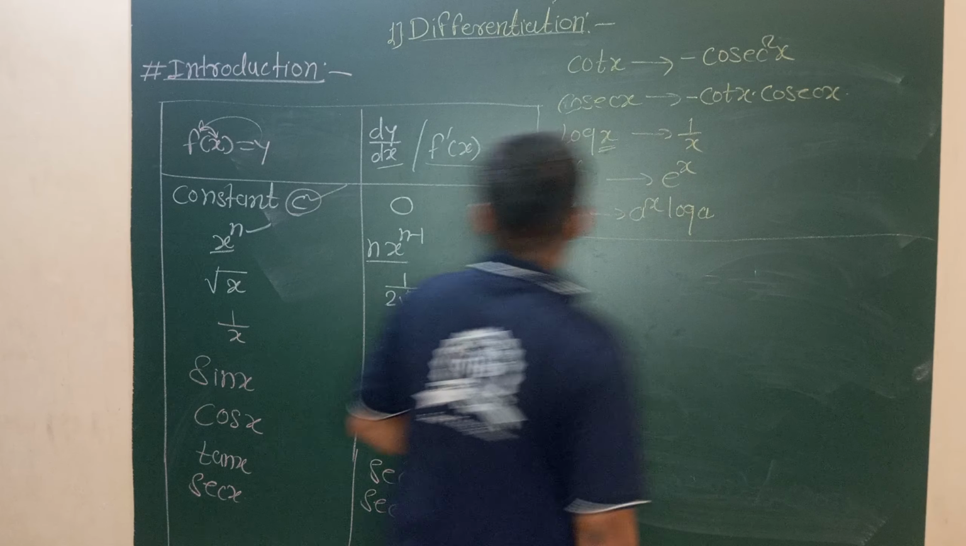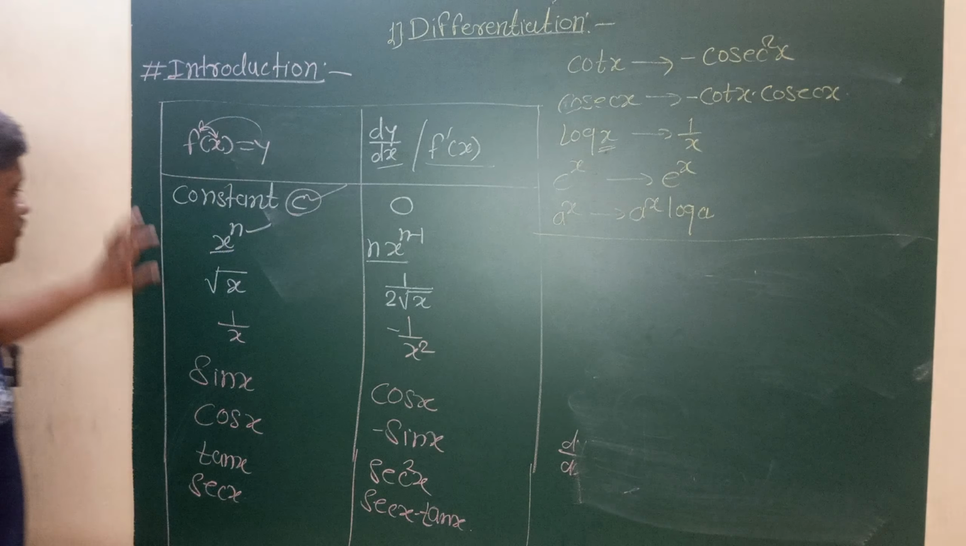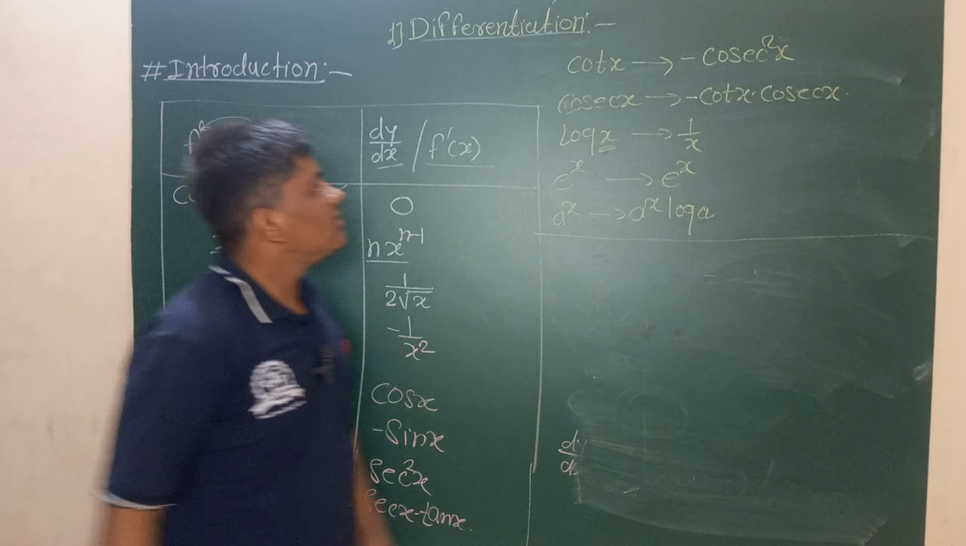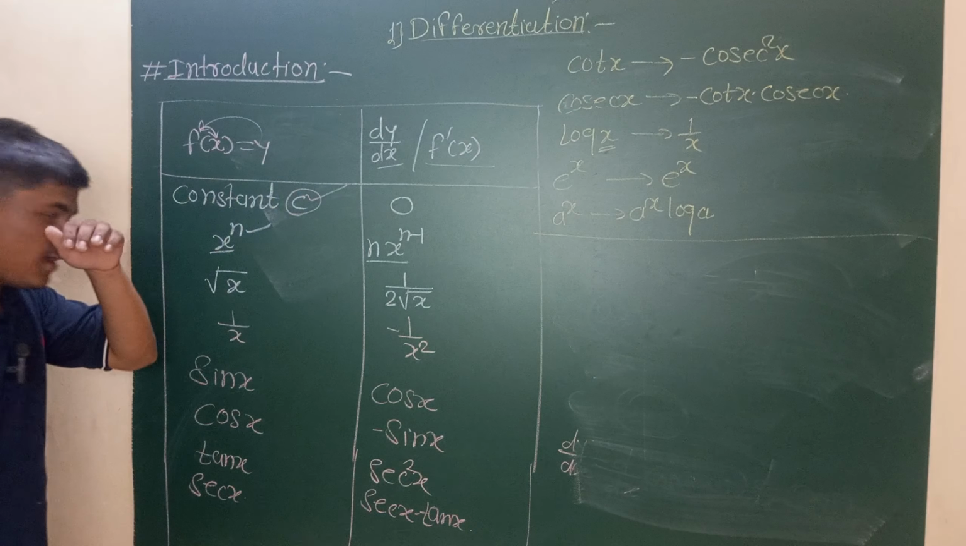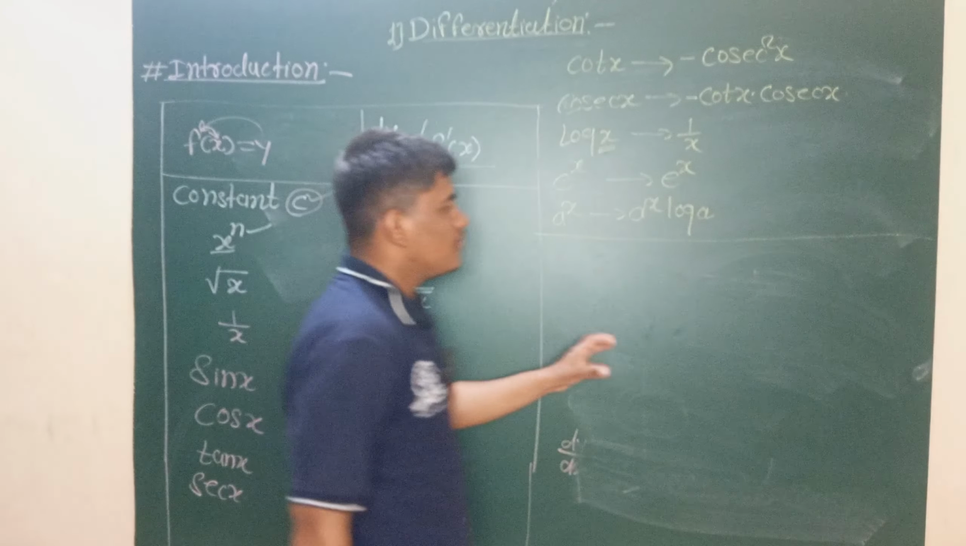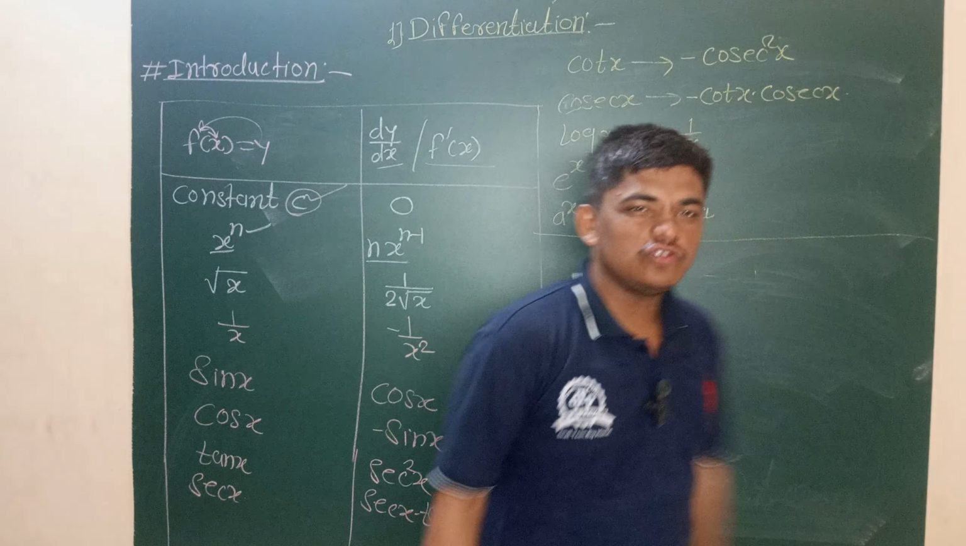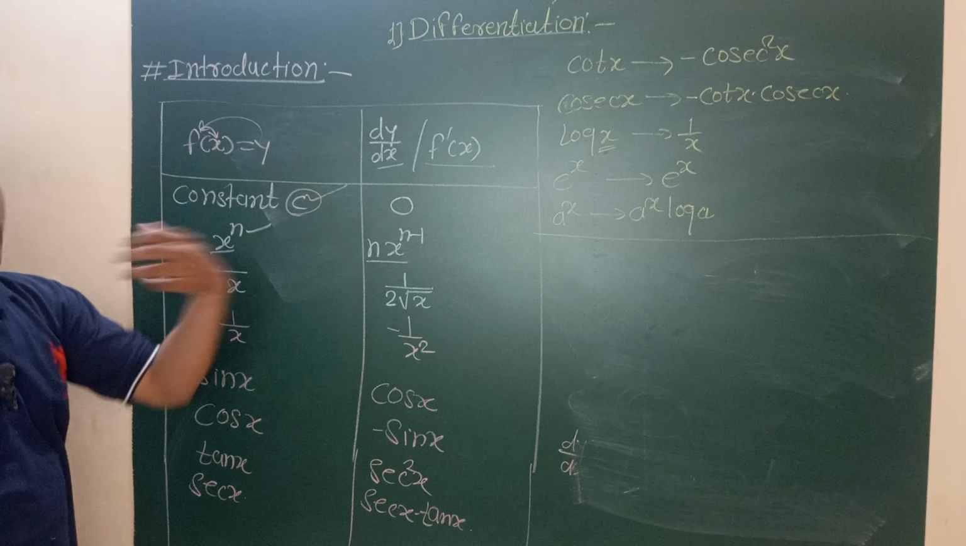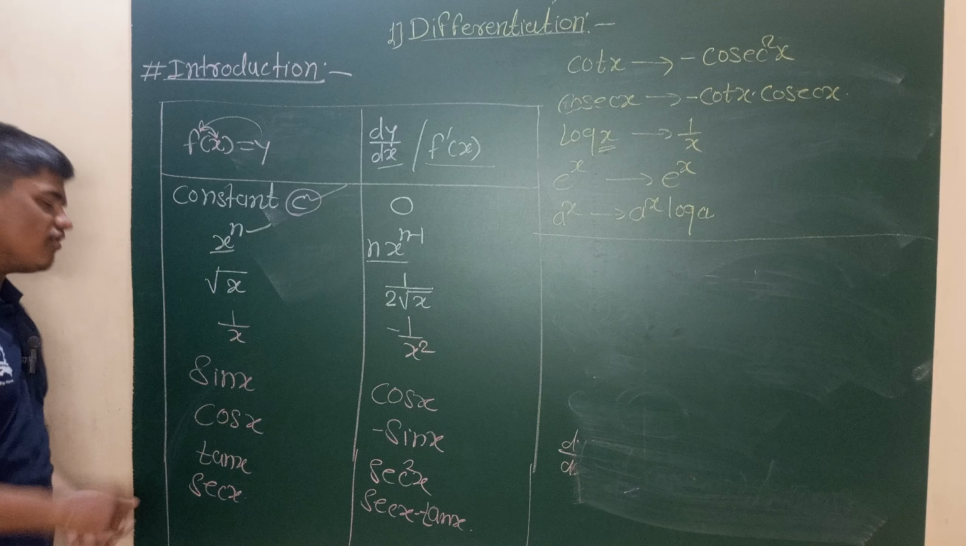It may be 10 to 12 formulas. Yes, 12 formulas, that is 3, these are the 4, and 4 plus 6. It may be 11 formulas here, which are the most important formulas. Try to solve some numericals, try to find the derivatives or differentiation of some functions with the help of all these formulas.